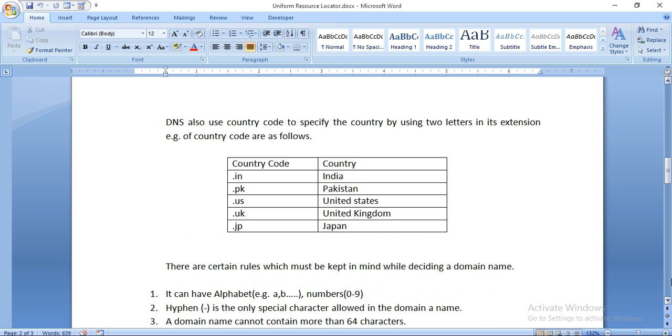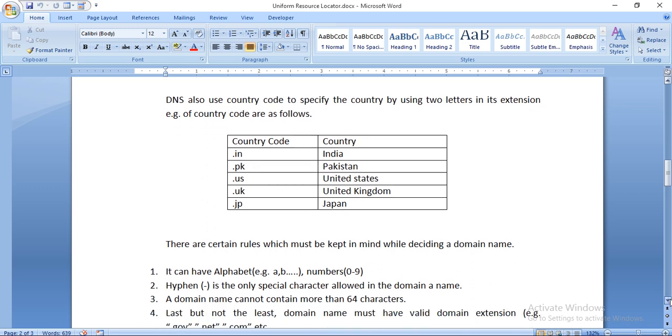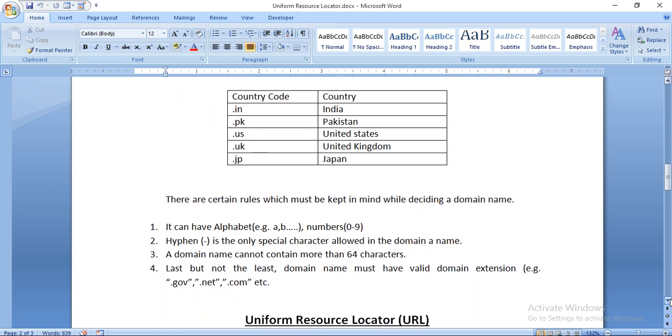DNS also uses country codes to specify the country by using two letters. Examples of country code extensions are as follows. Country code IN is for India, PK is for Pakistan, US for United States, UK is for United Kingdom and JP is for Japan.